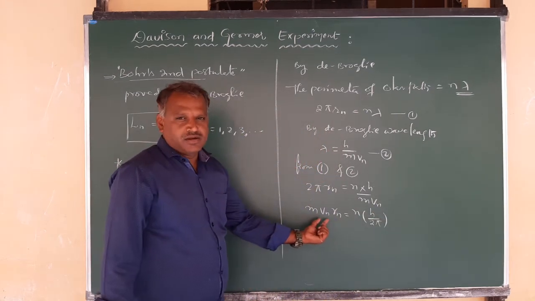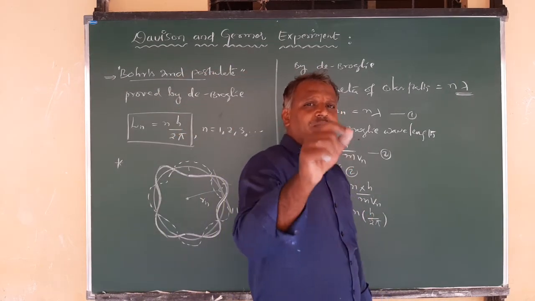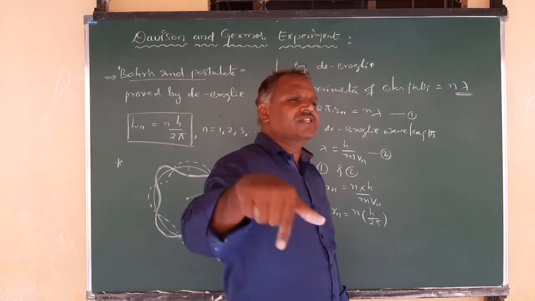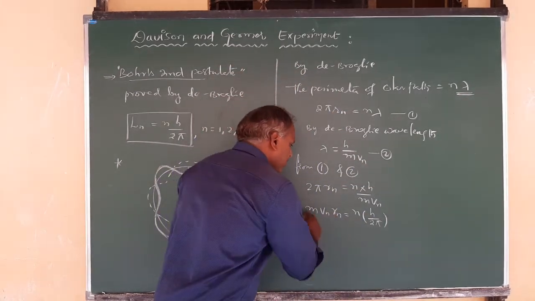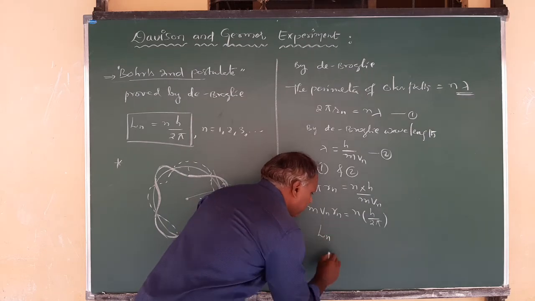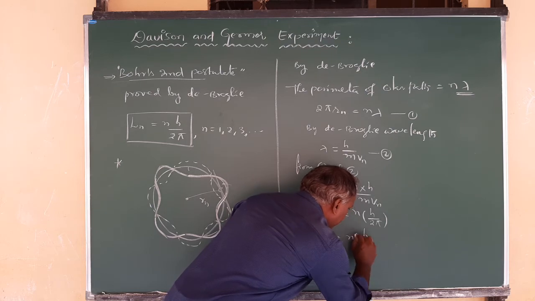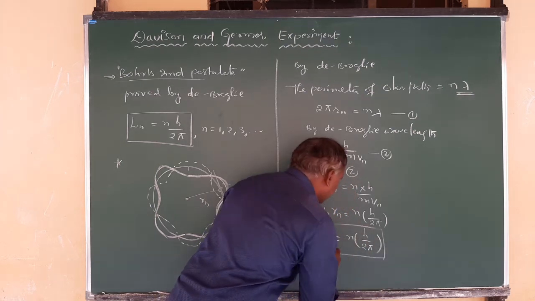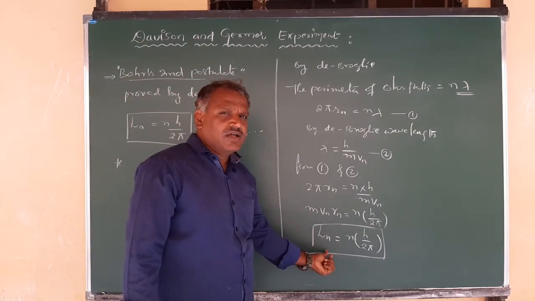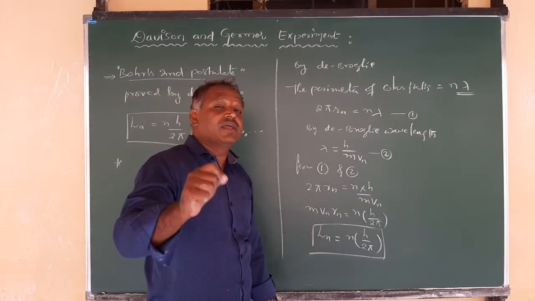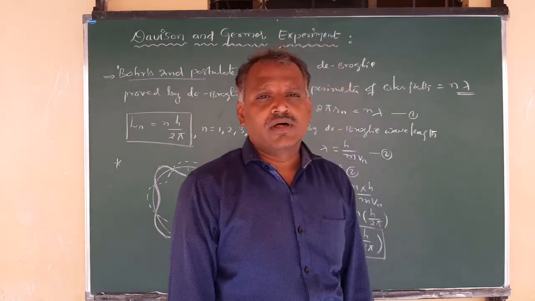So mvr, mass into velocity into radius, is nothing but the angular momentum of that object when it follows a circular path or rotational motion. So mvr, the angular momentum of the electron in the nth orbit, is equal to n times h by 2 pi. This is actually what was given by Bohr, but here de Broglie verified that the second postulate given by Bohr is correct for explaining a revolving electron in any orbit.